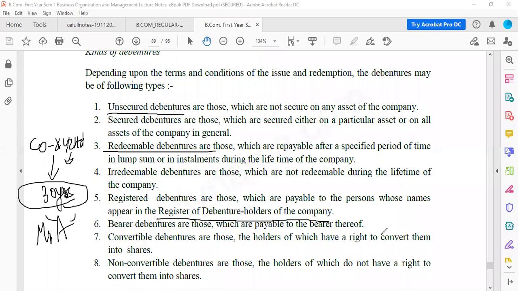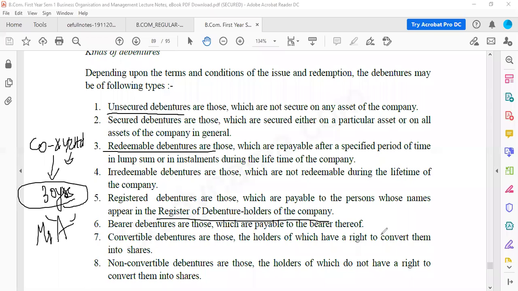So the certificate of a debenture will have your name in particular, like how your marks cards have your full name with initial. Similarly, these debenture certificates will have your full name, and it will also be written in a separate book in the company. So the company will also have a record stating Mr. A has debentures in our company. So that is registered debentures.